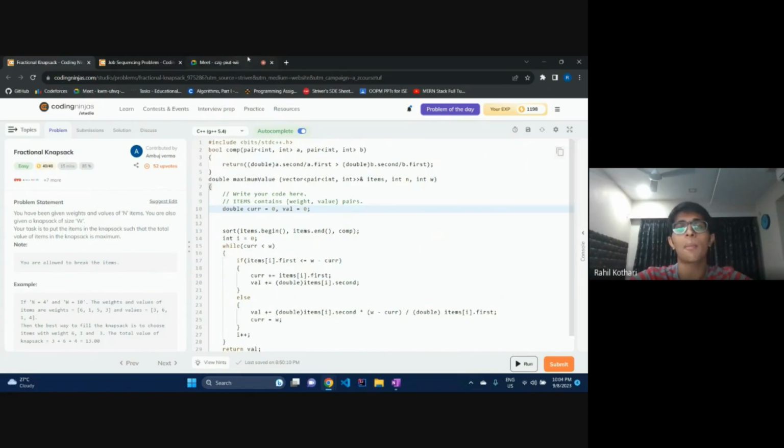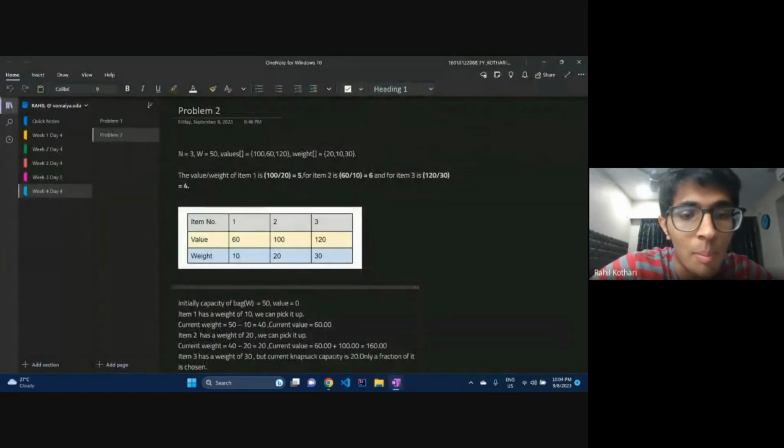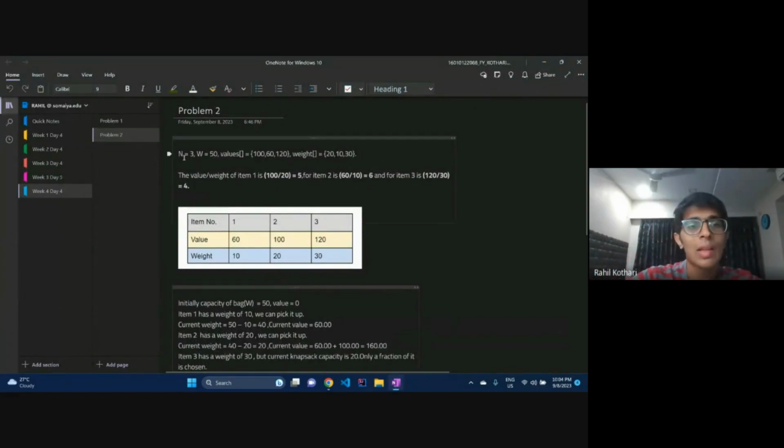So we've understood the approach, right? First we need to sort the items in order of highest value to lowest value per kilogram, and then go in order and take items until our backpack is full. Maybe you'll understand better through a numerical example. n equals 3, that means we have 3 items. W equals 50, that means the capacity of the backpack is 50, and our values are 100, 60, and 120, and the corresponding weights are 20, 10, and 30.